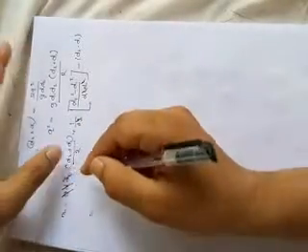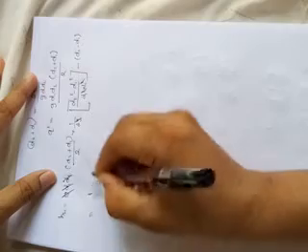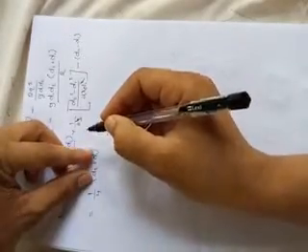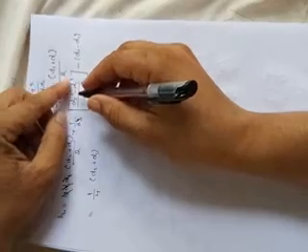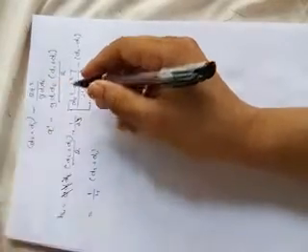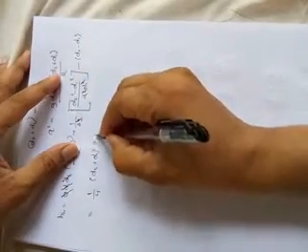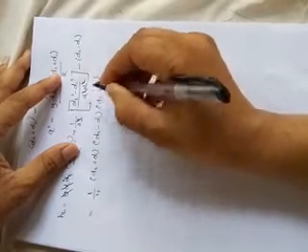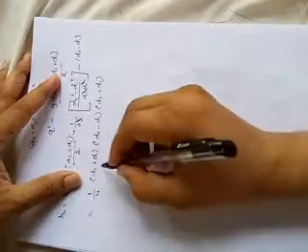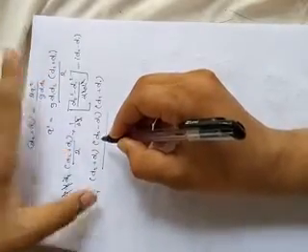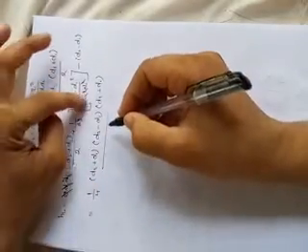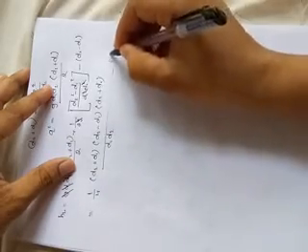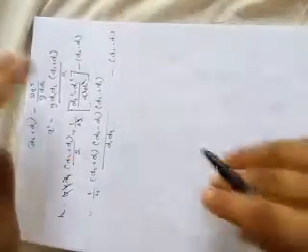So now remaining 1 by 4 and d2 plus d1, writing as it is. d2 square minus d1 square is equal to d2 minus d1 into d2 plus d1. Is it correct? Yes. Divided by d1 into d2, correct, minus d2 minus d1. Just go through this equation.